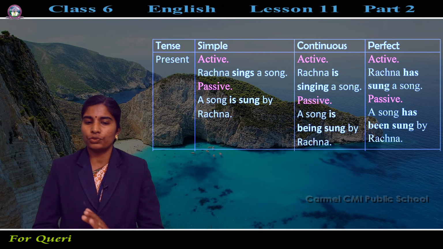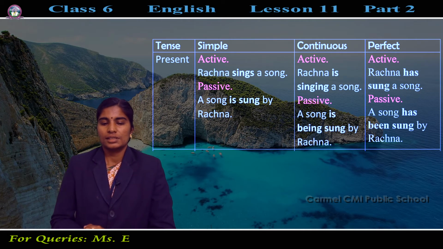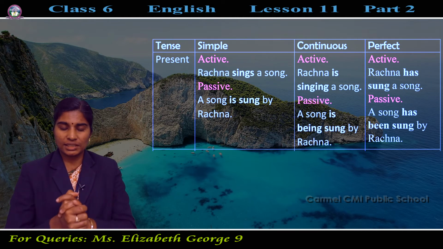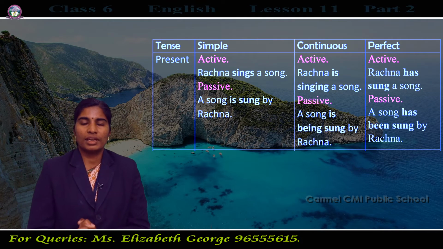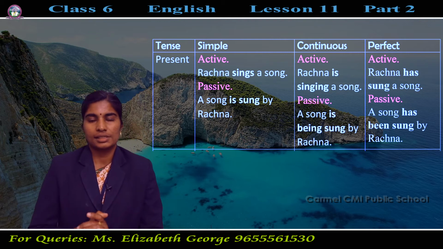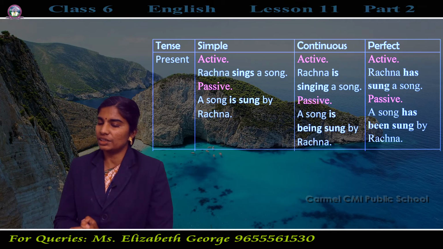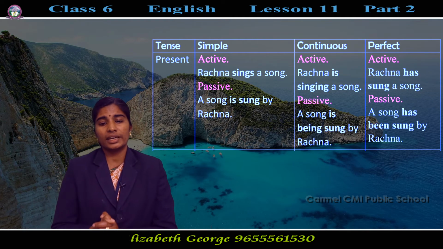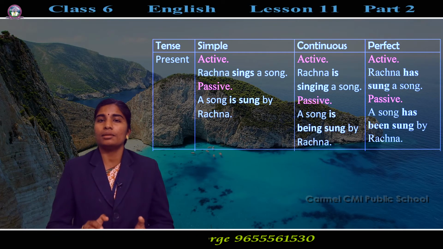Now I'll give you a few examples. See children, first we are going to see about present tense. Here we have three columns: simple present, present continuous and present perfect tense. First you can see a sentence which is written in present tense.